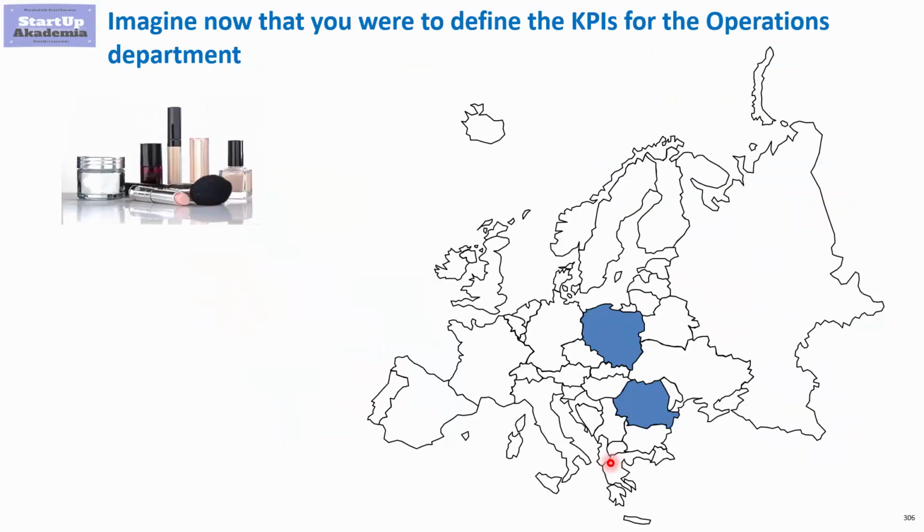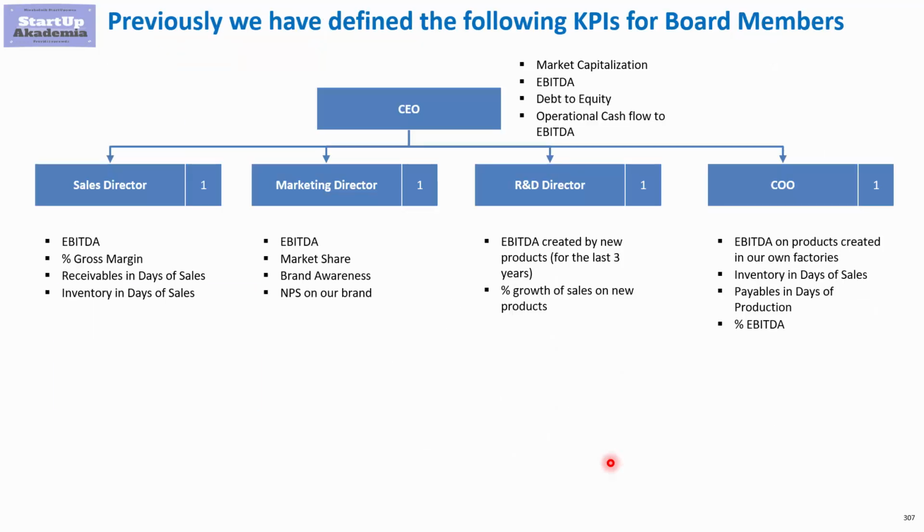So we are moving back to our case study of a cosmetics producer that has a set of KPIs defined by the supervisory board. We already have made sure that they are aligned. We had 3 business goals being market cap, low debt level, and high cash flow. And on the basis of that, we have created for the board of directors a set of aligned KPIs. Now, your task is to define for the chief operating officer KPIs that he should delegate to his managers.